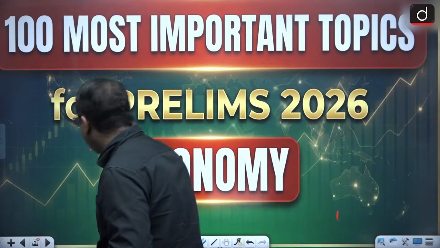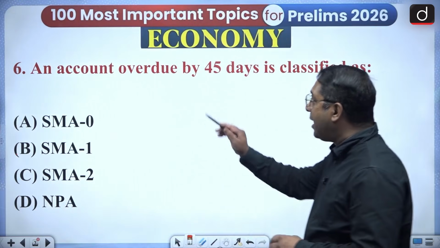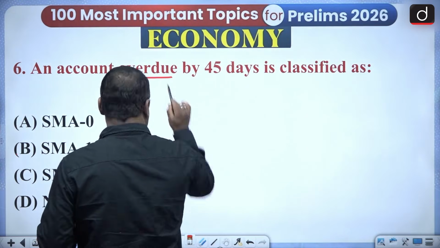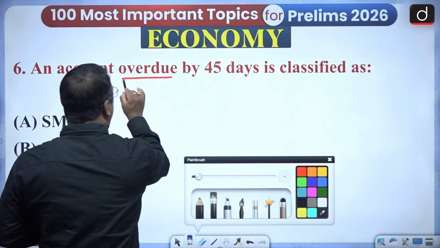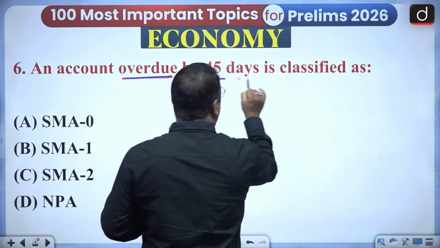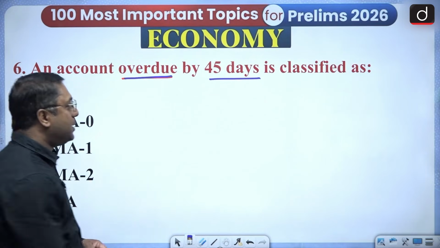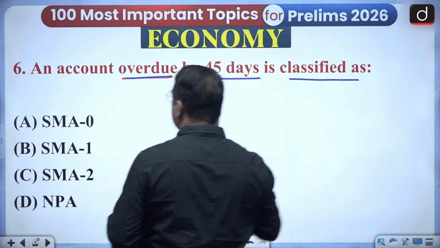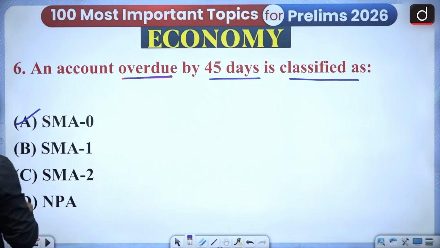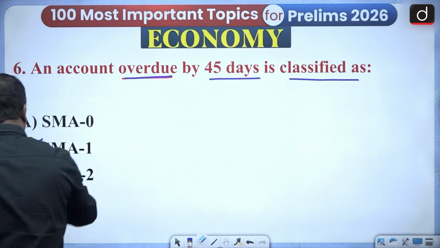So the first question: an account overdue by 45 days is classified as SMA 0, SMA 1, SMA 2, or NPA. So there are 4 options.